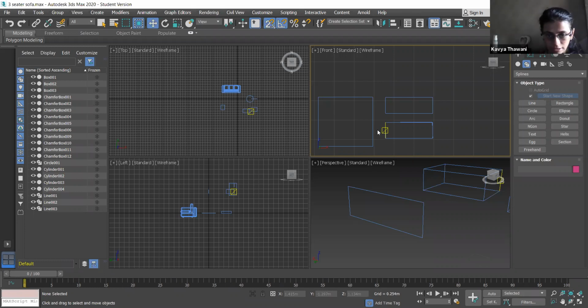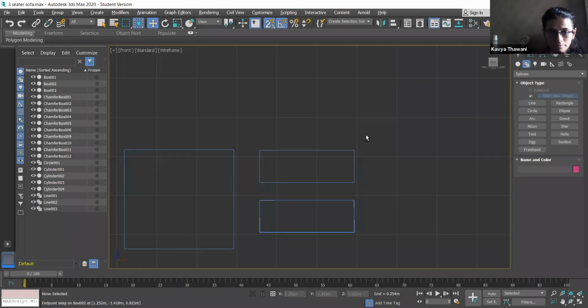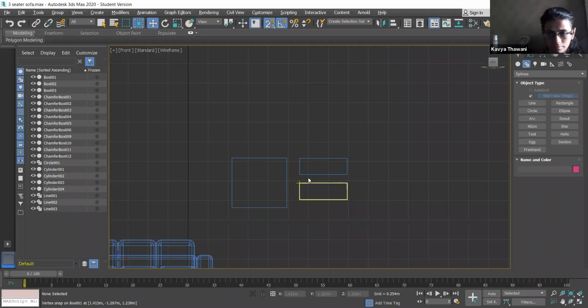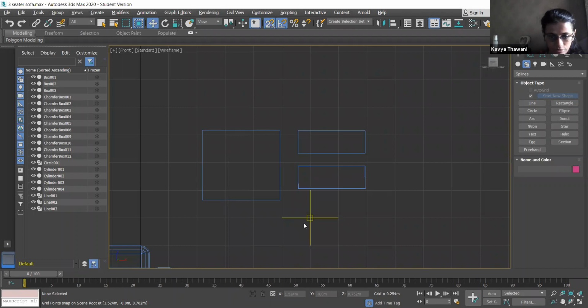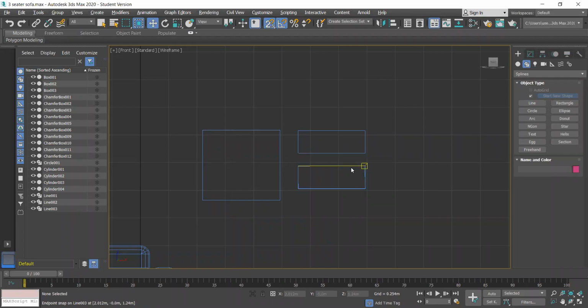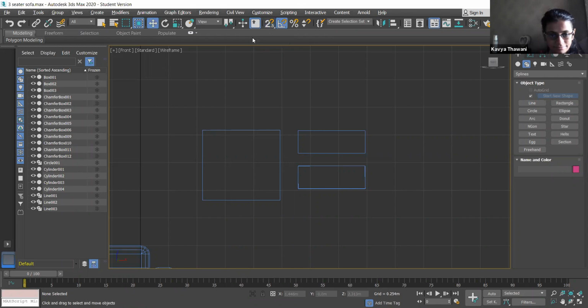Now go and click on front elevation, press Alt W. Now you have 3 rectangles over here. Now what we will do is, you can see these 2 rectangles on your right side. For now, disable that snap toggle. Press S. Now click on this. Take the smaller one.